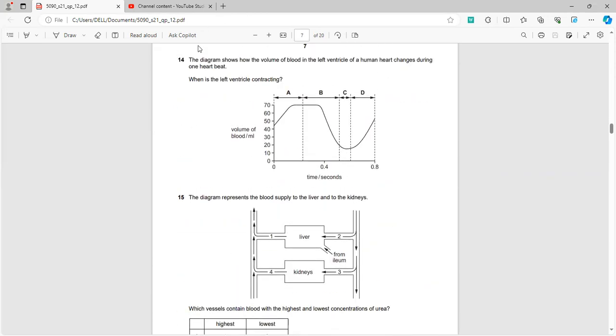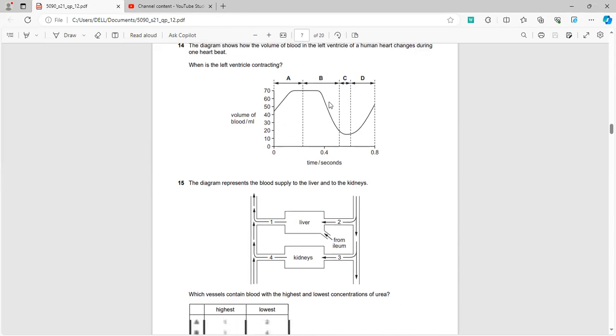Now, in question number 14, one is the left ventricle contracting. You can clearly see that this is a graph which depicts the volume of blood. So when the left ventricle contracts, there will obviously be a sharp decrease in the volume of blood, because blood from the left ventricle will be pumped into the aorta. Out of all four of these options, where is the steepest fall? It is in option B.